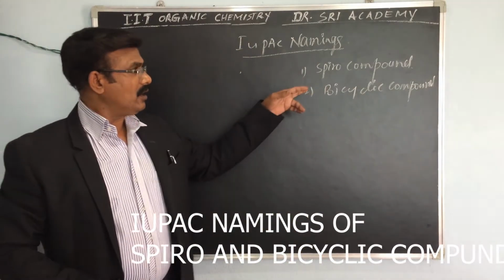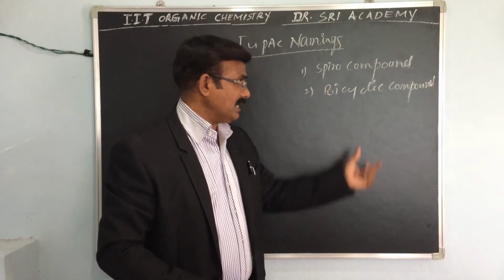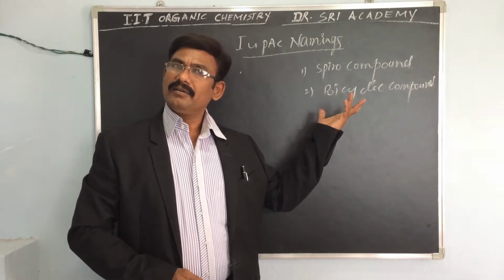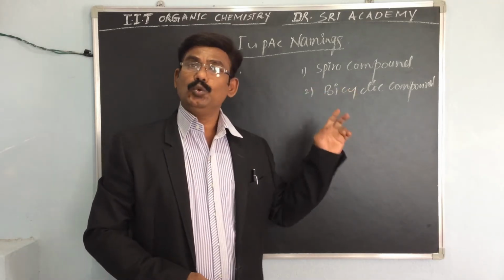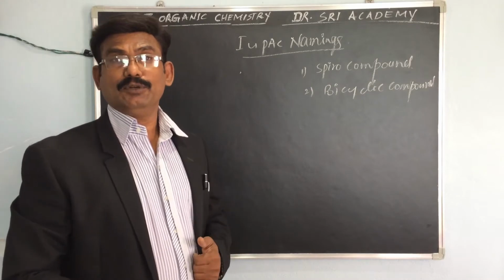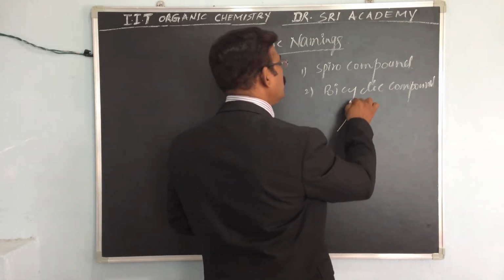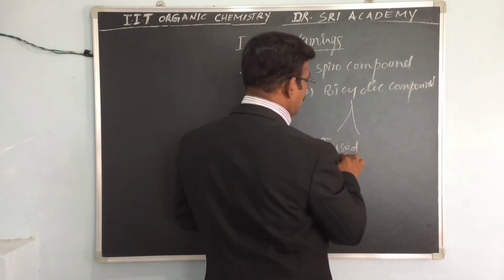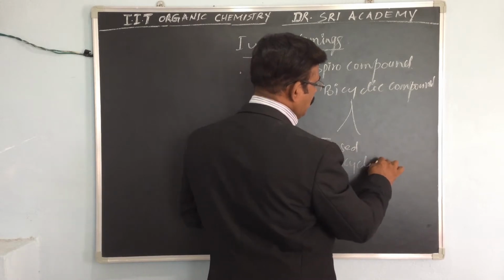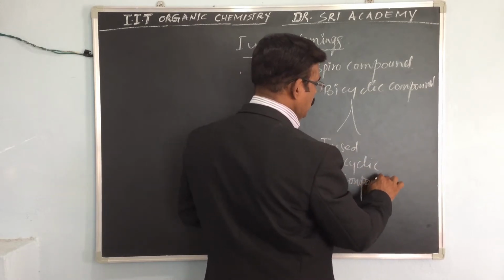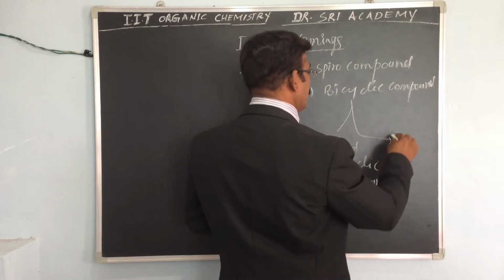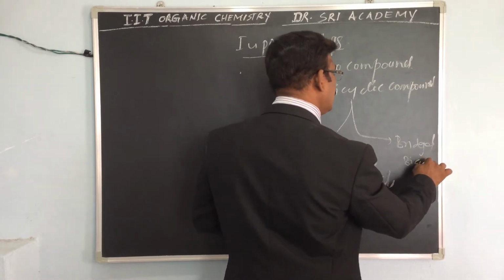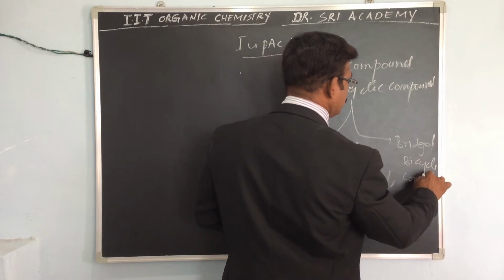So today we have to discuss the Spiro compounds and bicyclic compounds, the main two compounds. How can you express the IUPAC namings of these two types of compounds? The bicyclic compounds are again divided into two types: fused bicyclic compounds and bridged bicyclic compounds.